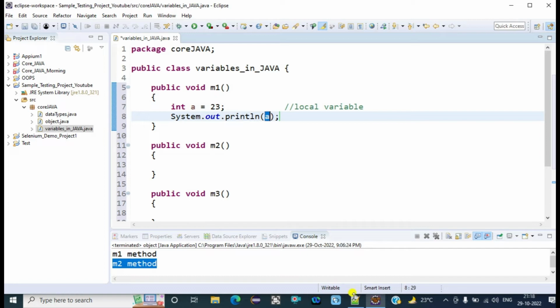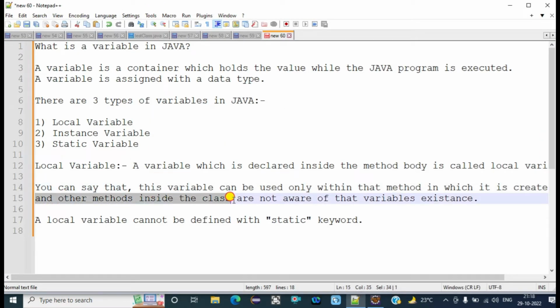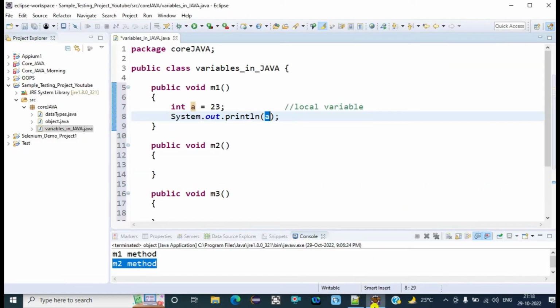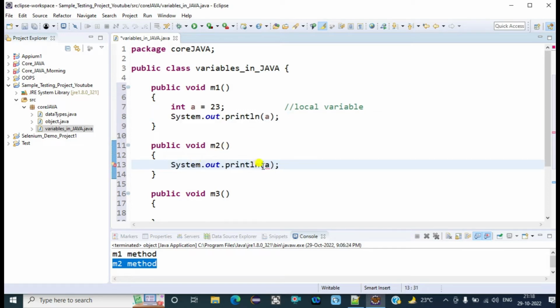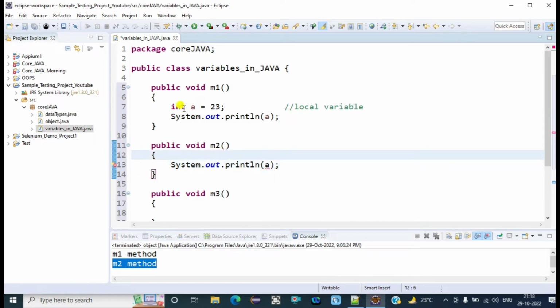And suppose if we try to call it in other methods, the other methods inside the class are not aware of that variable's existence. If we try to call the same statement inside any other method, they are not aware of this particular variable, the variable which we created inside method M1.